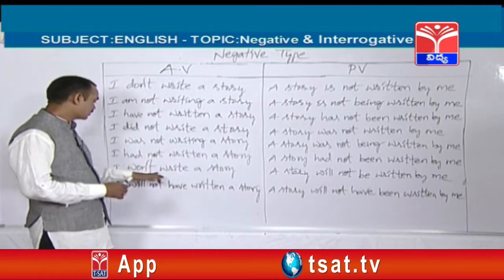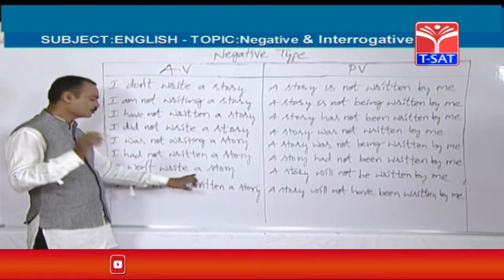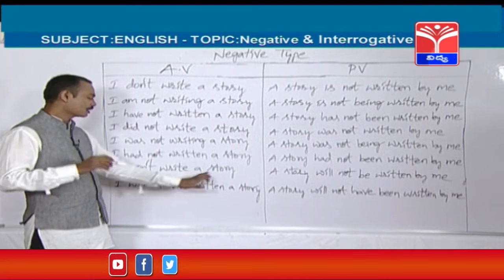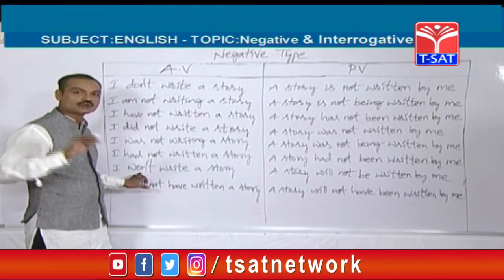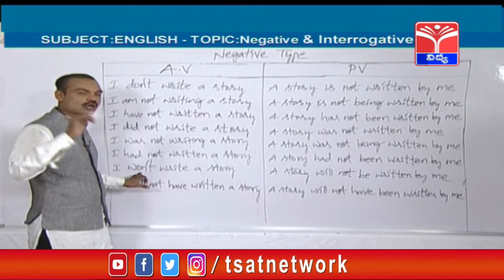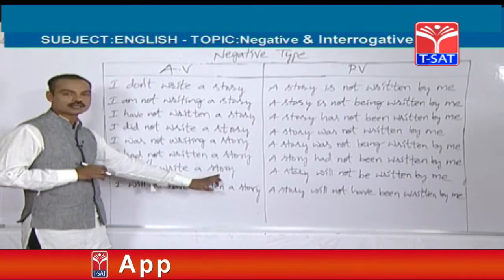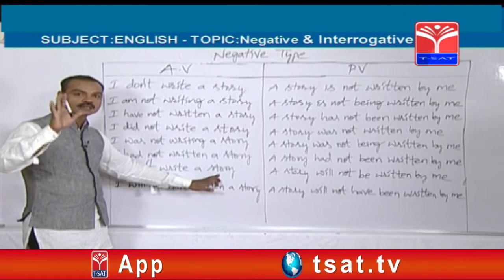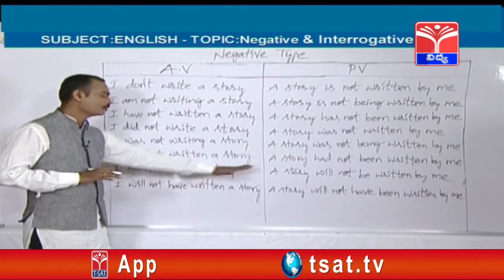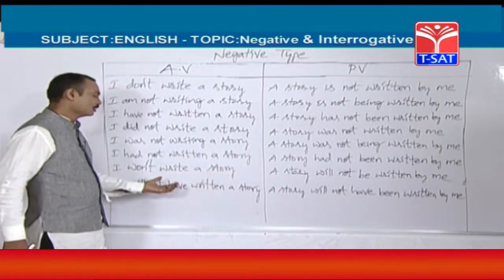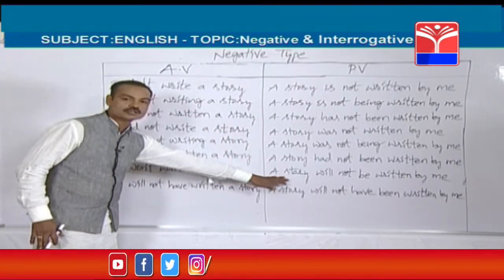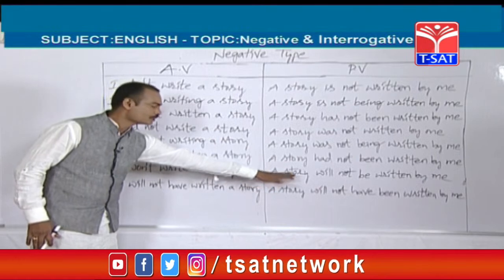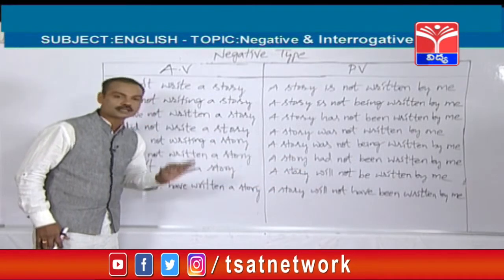Friends, let us see a new tense, that is simple future tense. I won't write a story. Won't means will plus not. Will plus not is called won't, the short form of will plus not. It is a negative statement of simple future tense. Now we are going to change it into passive voice. I have already told you several times that the passive voice should be started with the object. A story will not be written by me.